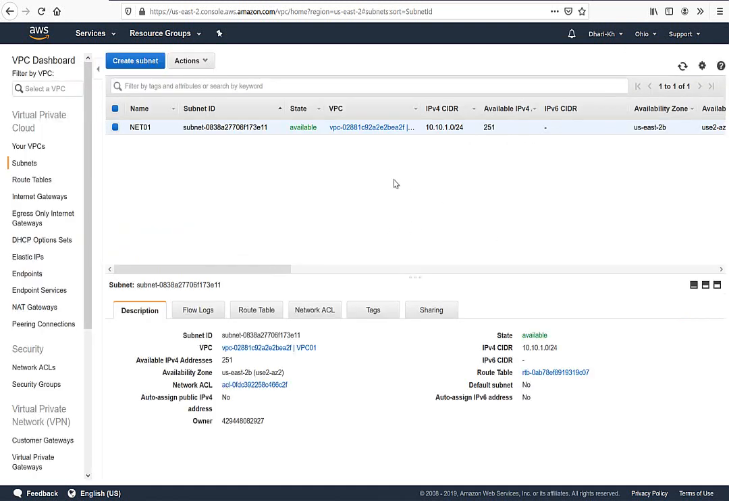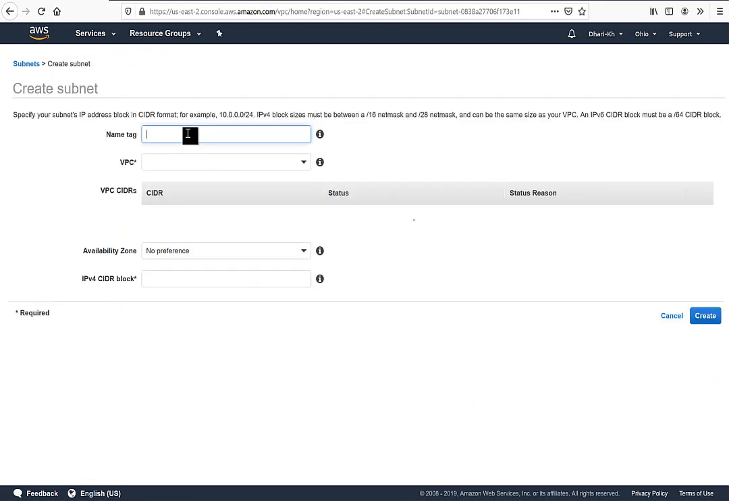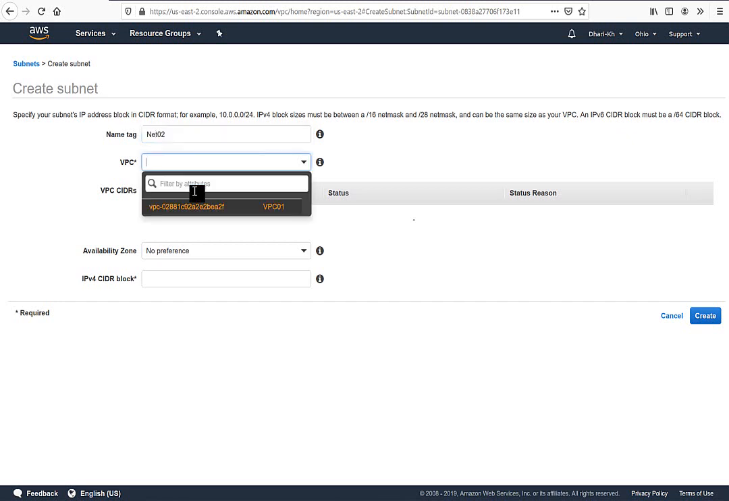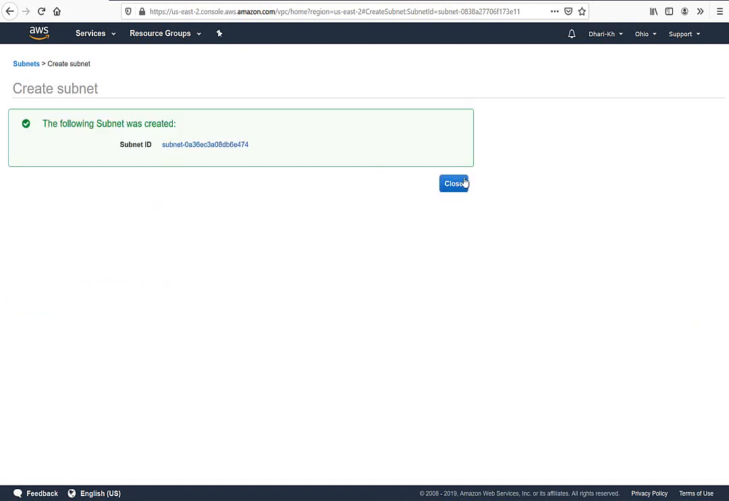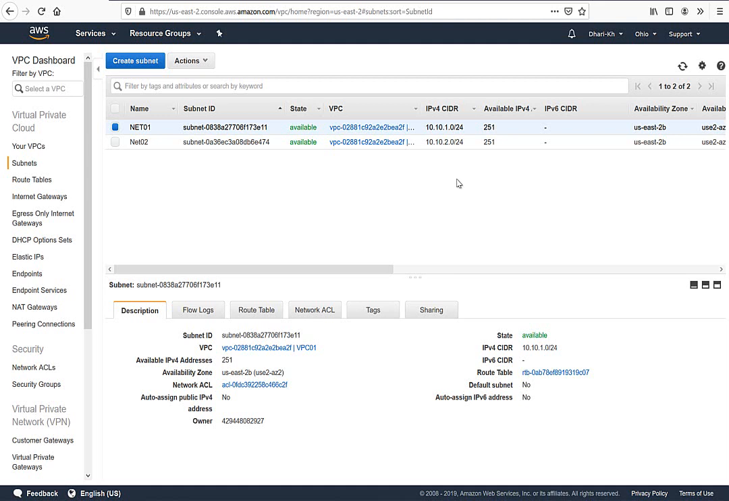Then I create another subnet very quick here. Also, I will call it net 02. It is the same VPC, and then as well 10.10.2.0/24. Cool. So now I have two subnets under one VPC, virtual private cloud.